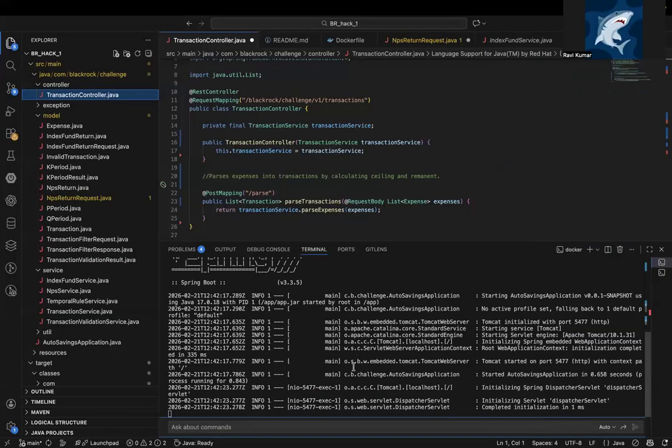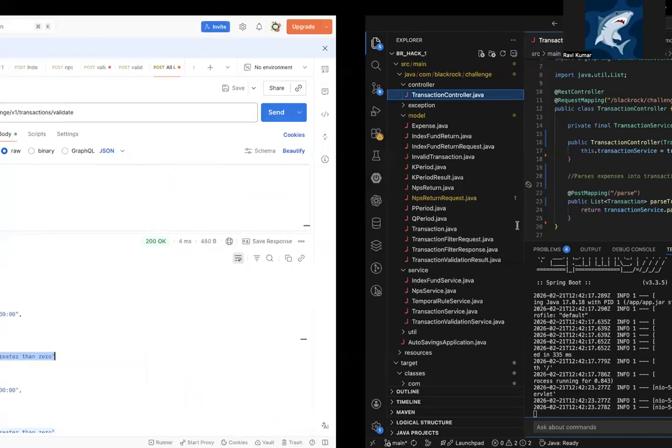The application is fully Dockerized and runs on port 5477 as required. Anyone can run it with a single Docker command. This solution focuses on correctness, clarity, and extensibility. It can be easily extended with persistence, performance optimization, and additional investment strategies. That is done from my end.